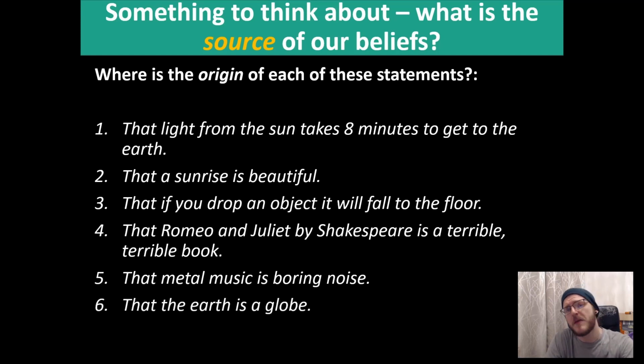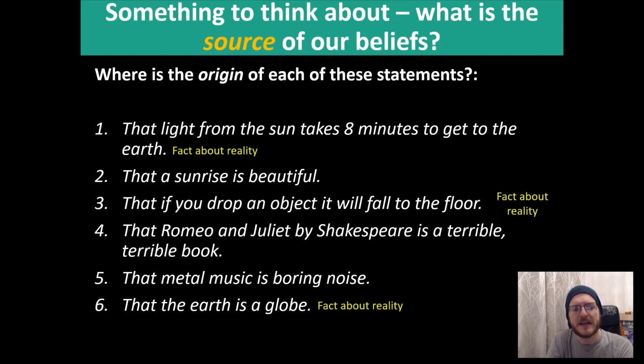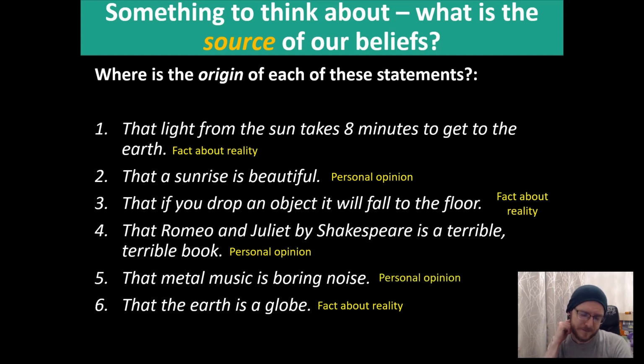Now, some of these you might have already said straight away are facts about reality. Things like the time it takes light from the sun to reach the earth is not something that's based on opinion or feeling. It is something about reality. It's something that just is the case. On the other hand, things like a sunrise being beautiful, or that Romeo and Juliet is a terrible book, or even that metal music is just noise, they are all personal opinions.